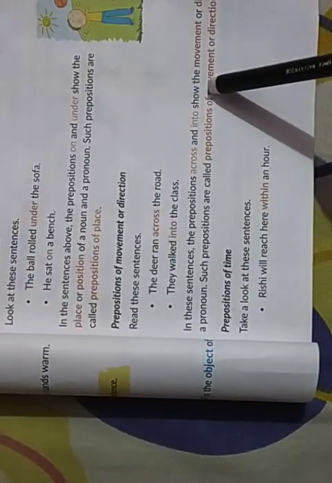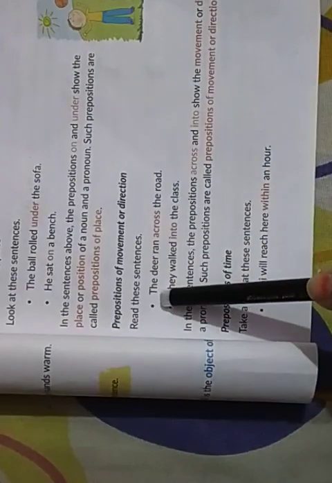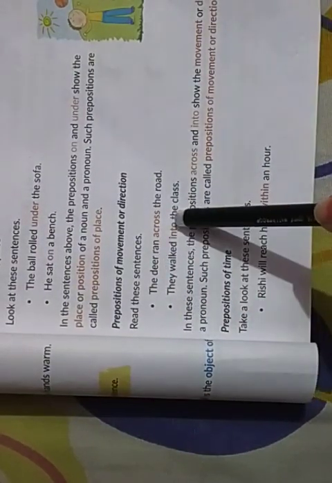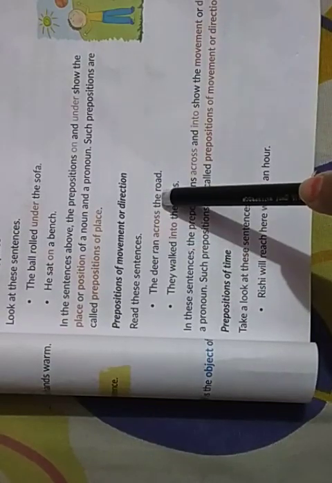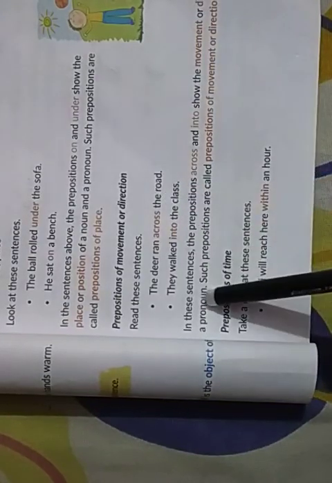Such prepositions are called prepositions of movement or direction. So here across is showing you the movement of the deer. Okay, so it is known as preposition of movement or direction because it shows you the movement or direction of a noun or a pronoun.